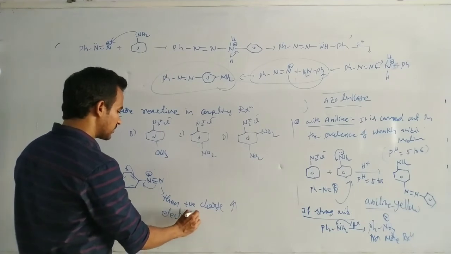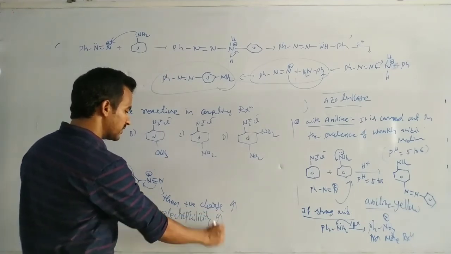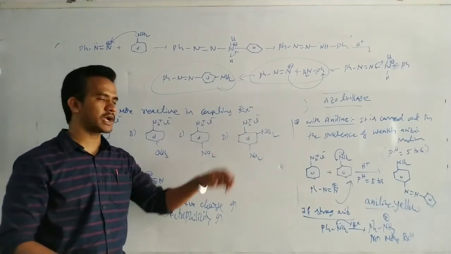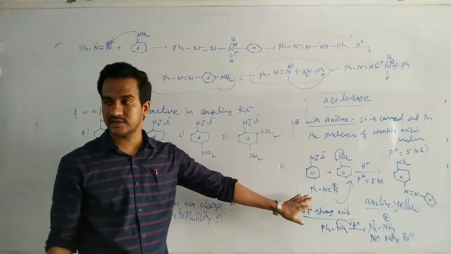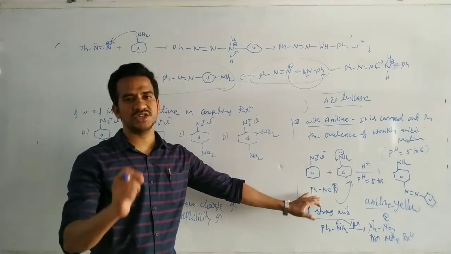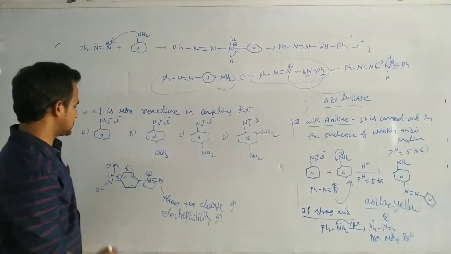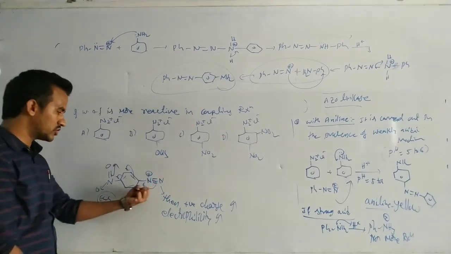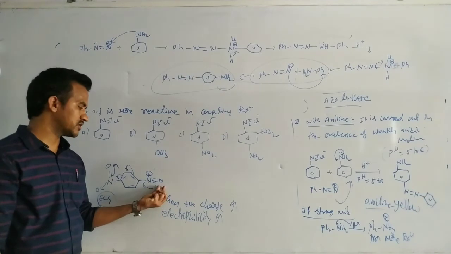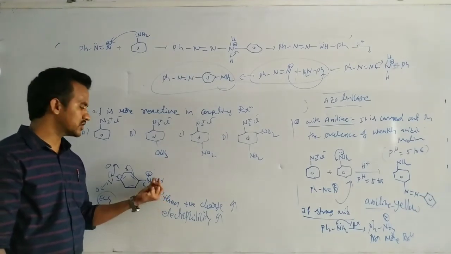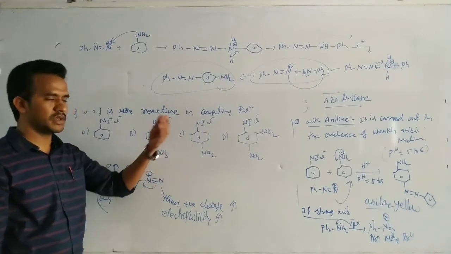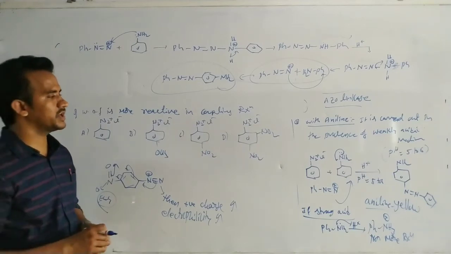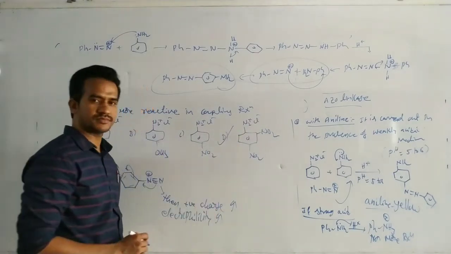Electrophilicity means reactivity of the electrophile. Electrophilicity increases. So when a diazonium salt contains an electron withdrawing group, it is a more reactive electrophile. Actually, this is acting as the electrophile, that means the electron deficient species is the electrophile. This NO2 electron withdrawing group increases the electron deficiency, withdrawing electrons from this one. So this nitrogen becomes more positive, more electron deficient, so it is a more reactive electrophile. This one readily attacks on the aniline or phenol. So the diazonium salt which contains an electron withdrawing group is more reactive in coupling reactions.